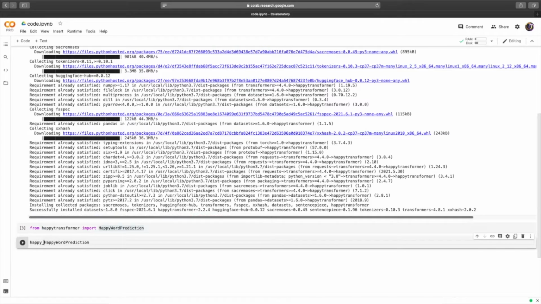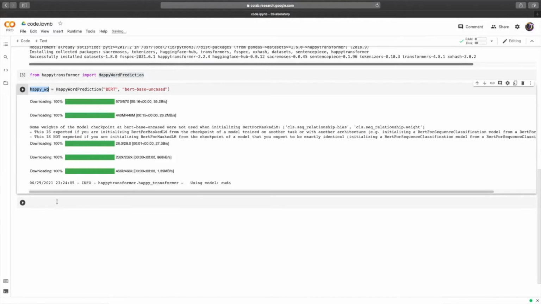So we'll name this object happy_wp for Happy Word Prediction. And for the first positional argument, we will write BERT in all caps to specify that we are using a model that is of type BERT. And for the second positional parameter, we will write bert-base-uncased, and let's hit run.